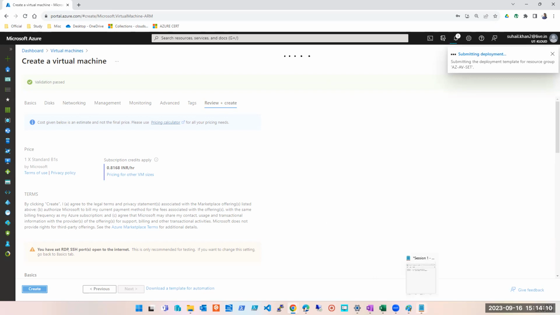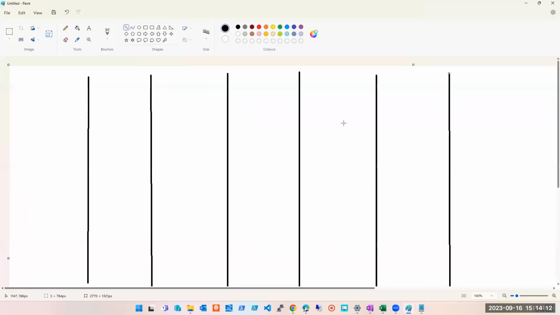Meanwhile, let me explain it to you now. What is fault domain and what is update domain? What do you understand by fault, by the way? When you hear the word fault, what do you understand? Any issue? Can a fault be a planned thing? No. What do you understand by update? Can it be a planned thing? Yes. That is the core difference.